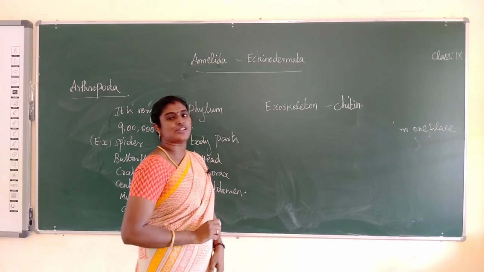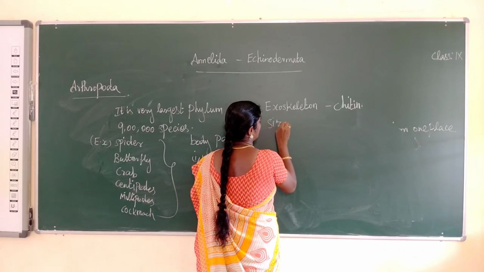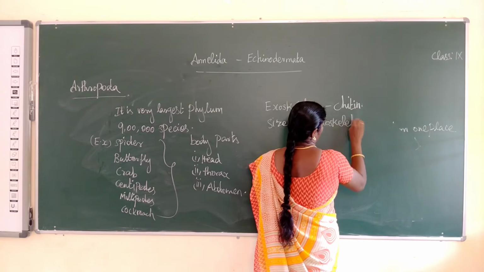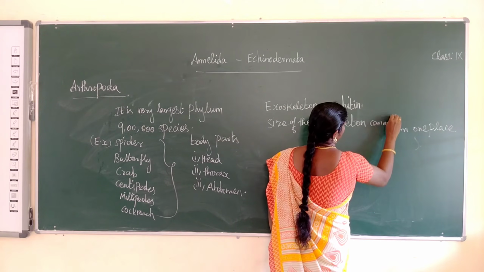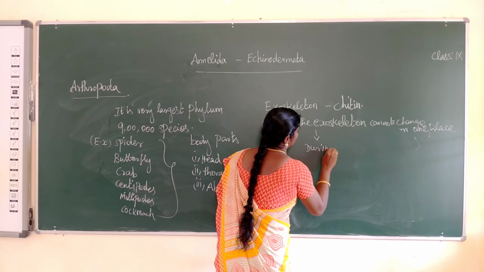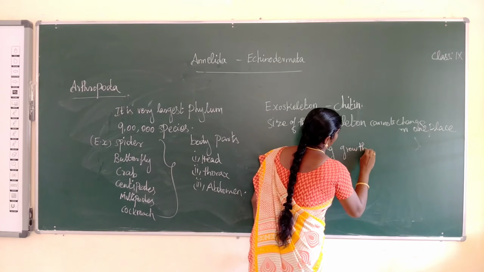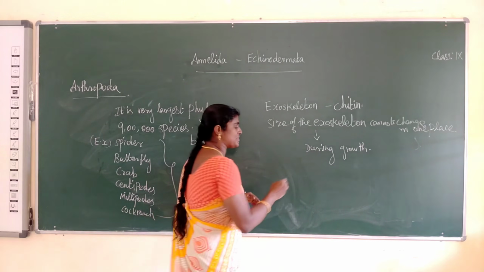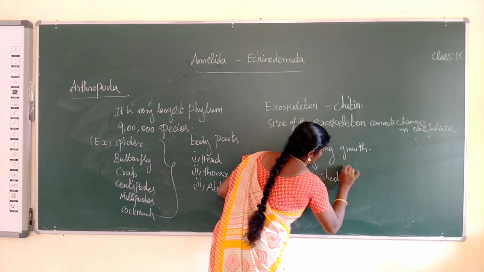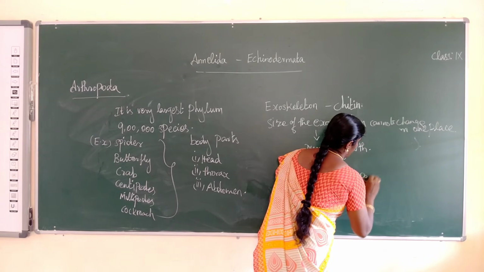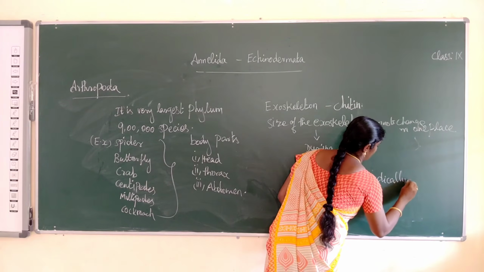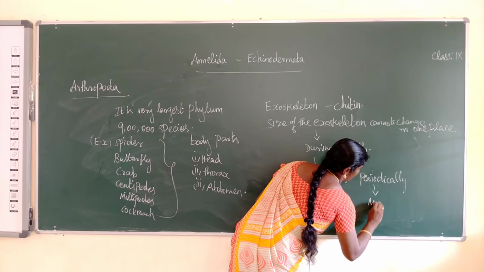The size of the exoskeleton cannot change during the growth of the animal. It has to shed it periodically by the process called molting.